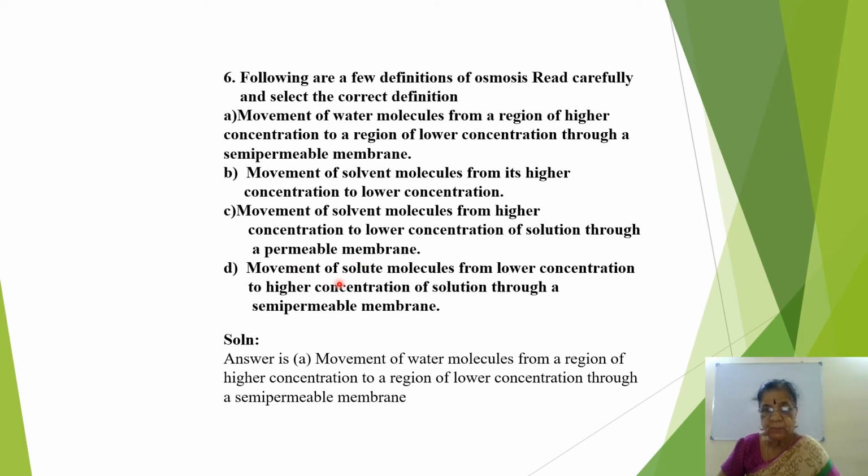Then movement of solute molecule from lower to higher through semi-permeable membrane. So the correct answer is A: movement of water molecule from a region of higher concentration to a region of lower concentration through semi-permeable membrane. I hope you understand. So this is the definition of osmosis.